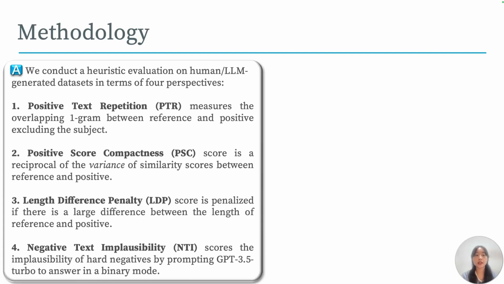Third, length difference penalty, LDP score, is penalized if there is a large difference between the length of reference and positive. Lastly, negative text implausibility, NTI, scores the implausibility of hard negatives by prompting GPT 3.5 to answer in a binary mode.